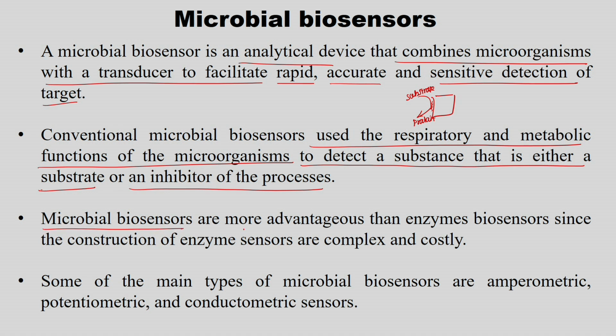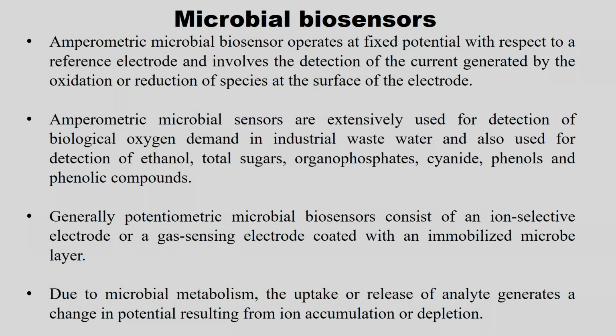Microbial biosensors are more advantageous than enzyme biosensors. Why? Because the construction of enzyme sensors is complex and costly, because we need to be very specific about that particular enzyme. Some of the main types of microbial biosensor can operate in an amperometric way, potentiometric way or conductometric way. So, that means it can be analyzed based on oxidation and reduction reaction, or it may be analyzed based on the potential differences, or it may be analyzed based on the conductivity differences of the material.